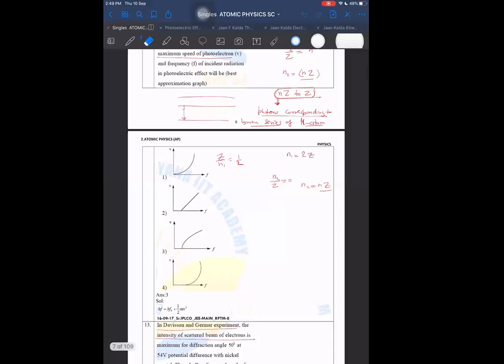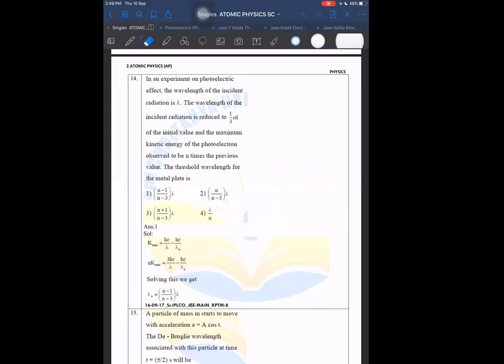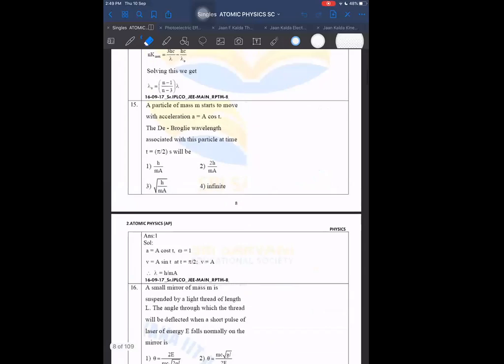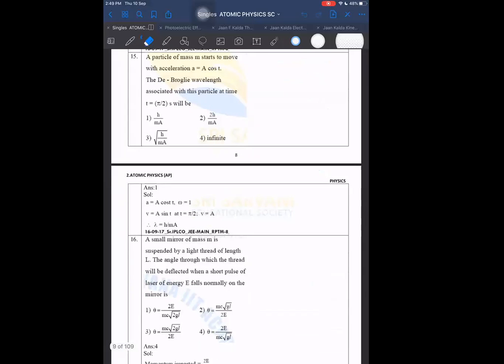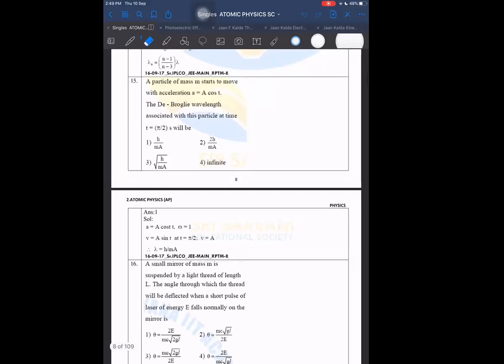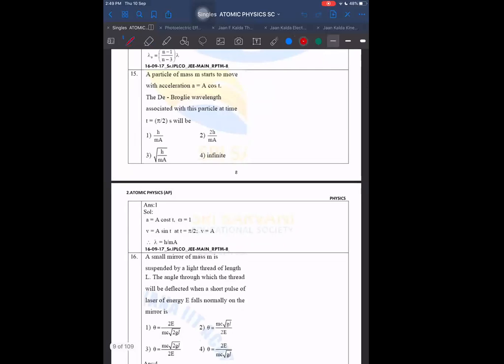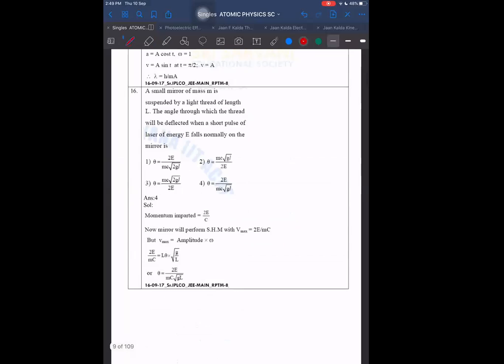Yes. So question number 14. In the experiment on photoelectric effect, we can do it. 15th. De Broglie wavelength. Simple only. I think you can get it. At t equal to pi by 2, we can find out the value of momentum, and after finding momentum, we can get de Broglie wavelength. Not a difficult task.